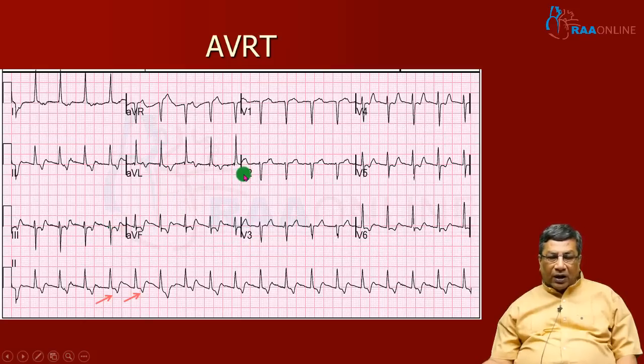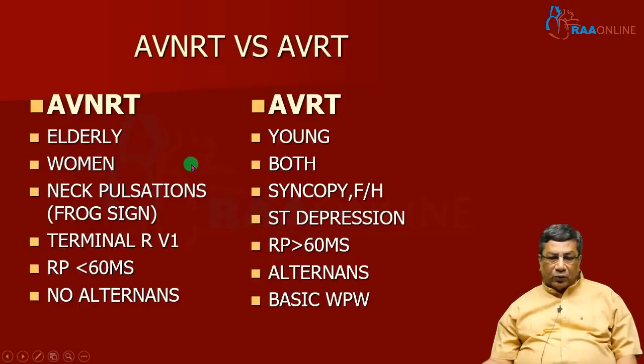That's why this is called orthodromic tachycardia, because antegrade conduction is occurring through the normal pathway or normal conduction system. What are the differences between AVNRT and AVRT, atrioventricular reciprocating tachycardia, utilizing an accessory pathway? Most often AVNRT is in the elderly, while AVRT is because of the congenital accessory pathway. It can happen in the young, most often women here, but it can happen in both.